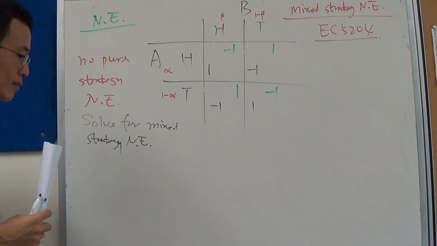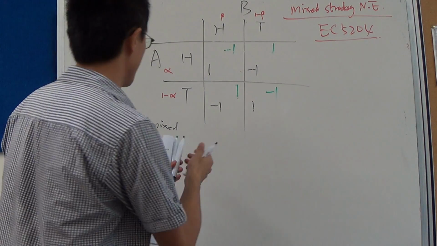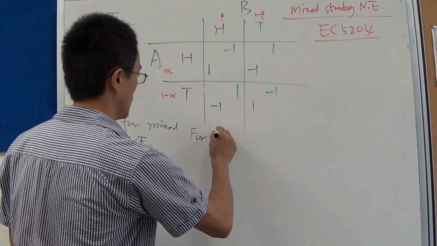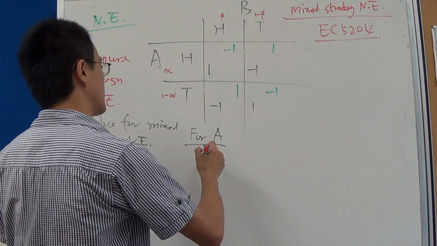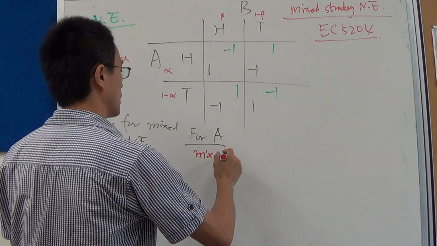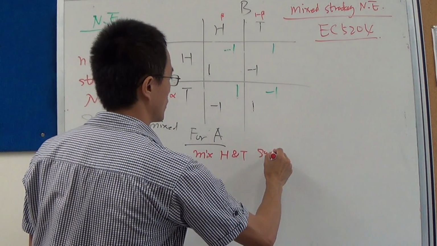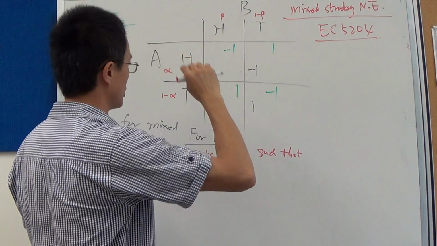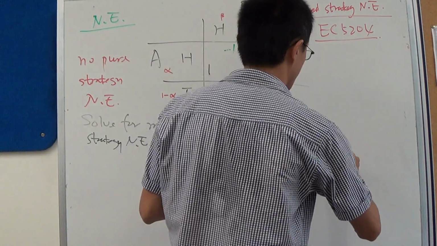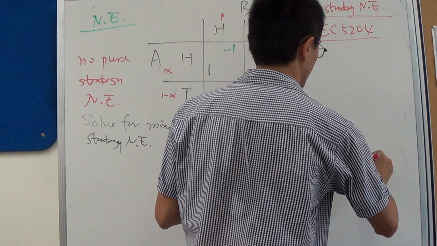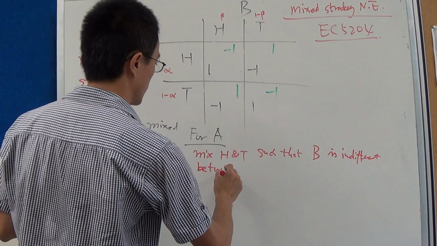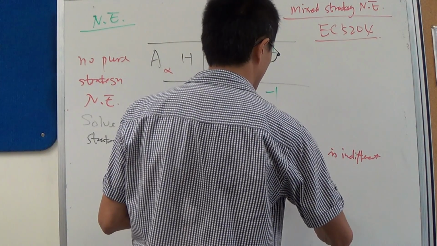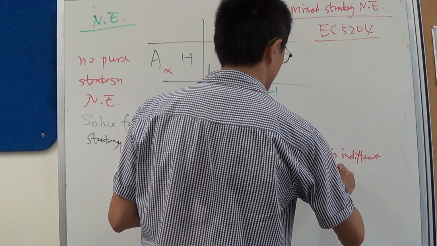So clearly A got to mix the actions, head and tail, such that, and here's a very important way to solve this mixed strategy equilibrium, such that B is indifferent between playing head and playing tail.